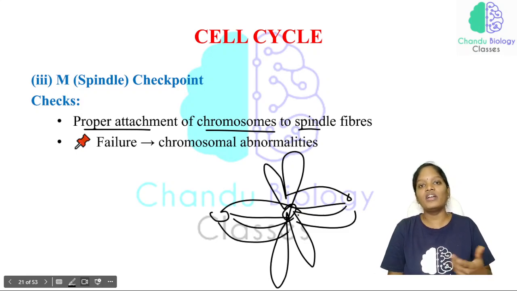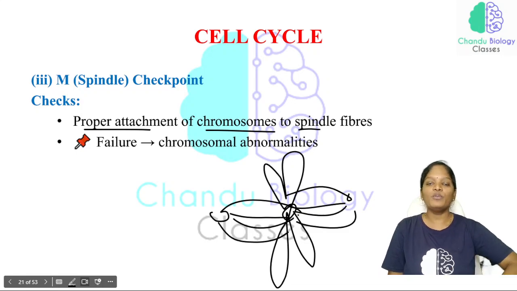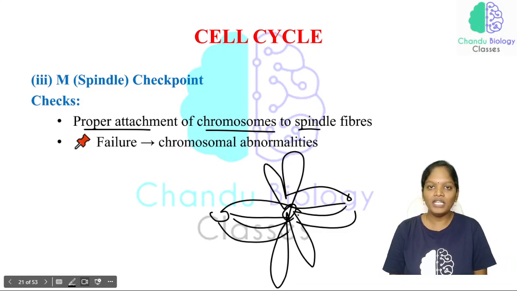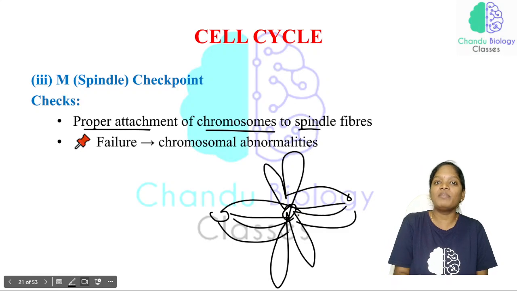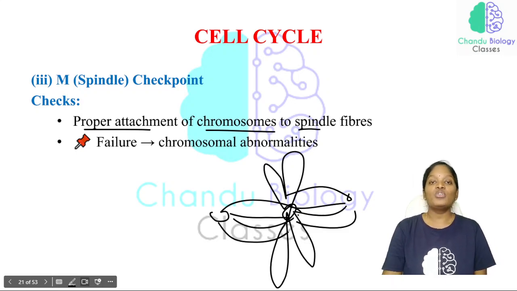So to ensure the chromosomal segregation is 100% accurate, the proper attachment of chromosome to spindle fibers is very important, and whether the attachment is proper or not is ensured by this M checkpoint, the spindle checkpoint. If there is any failure in spindle fiber attachment to the chromosome, it results in chromosomal abnormalities.